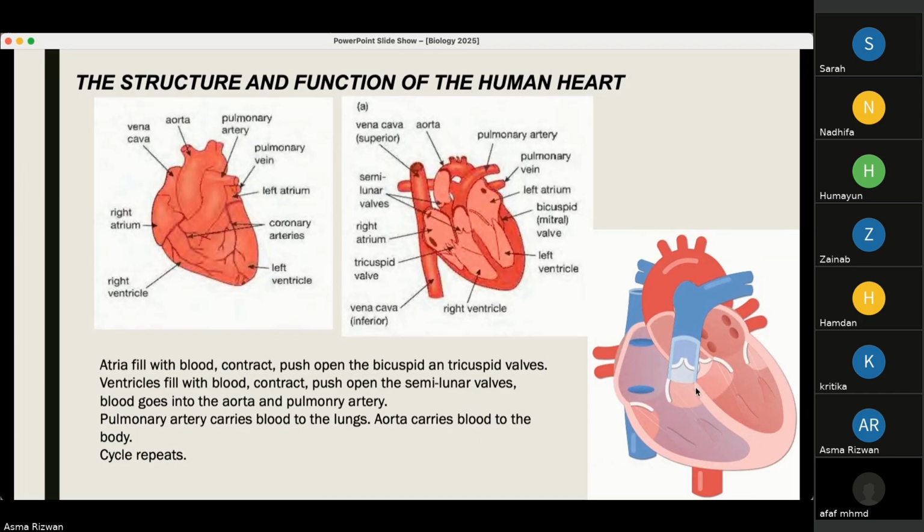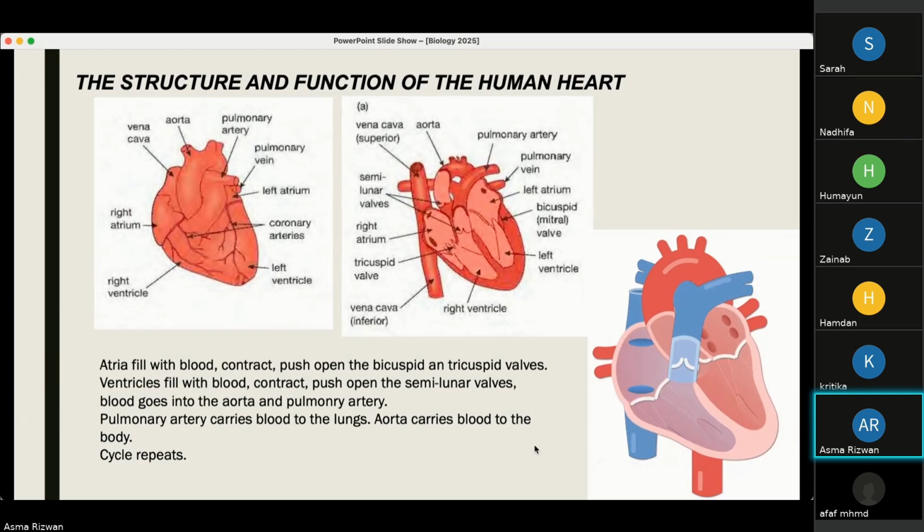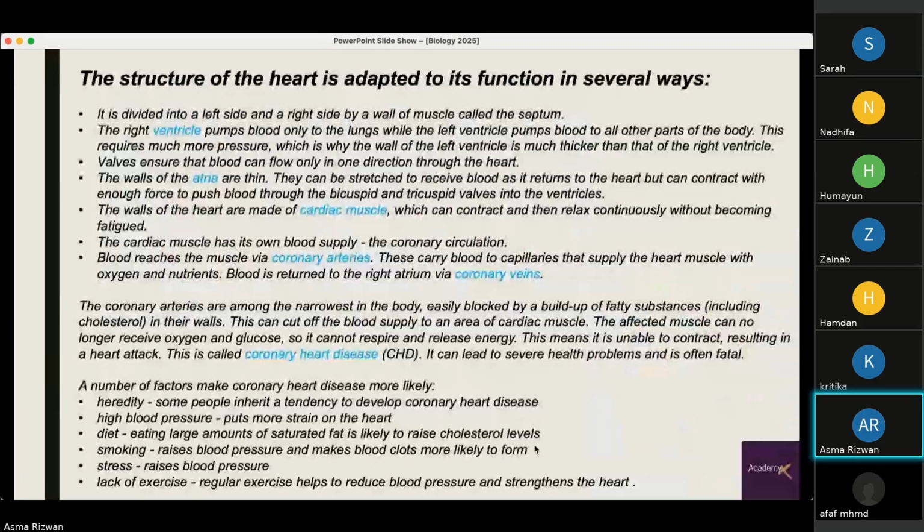Separating the ventricles, there's a septum, the medial septum, that separates the ventricles and prevents the blood in the ventricles from mixing. I just told you a lot of the structures of the heart that are adapted to its functions.